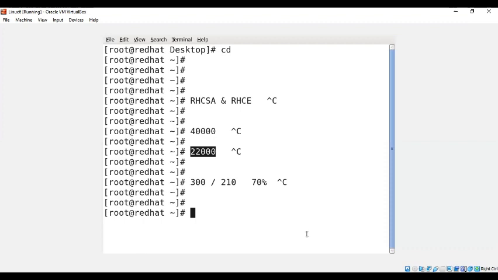There is a validity for that: only 30 days. If I'm registering and writing the exam today, from today you will have 30 days of validity for that offer. So within the 30 days you have to register for the next attempt. After 30 days, if you go and ask them, in the terms and conditions they mention clearly 30 days, or 30 or 35 days. Sometimes they change it to 35 days also. Within that duration you have to get the exam done.